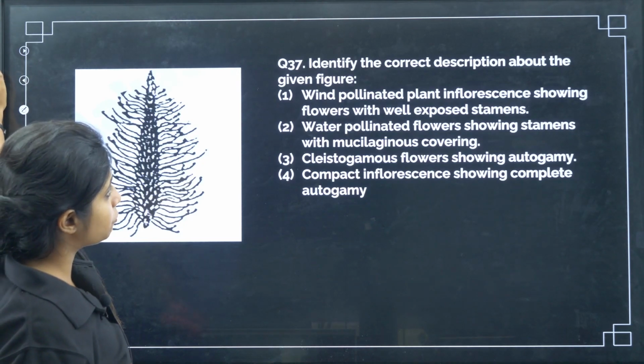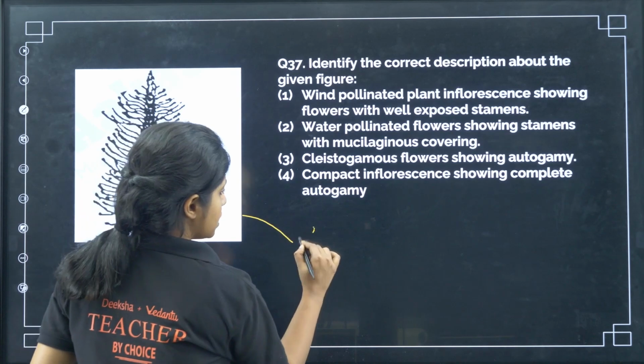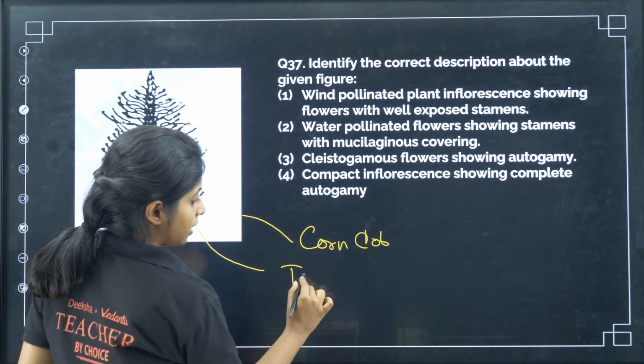Identify the correct description about the given figure. So this is the given figure. What is it? It is a corn cob, my dear children. It is what? Corn cob. And these things that you're seeing over here, they are tassels.